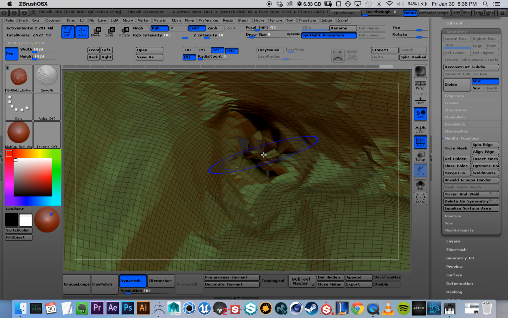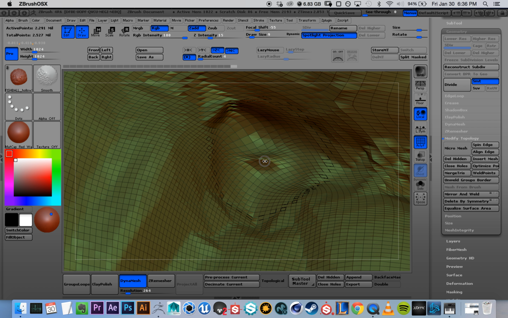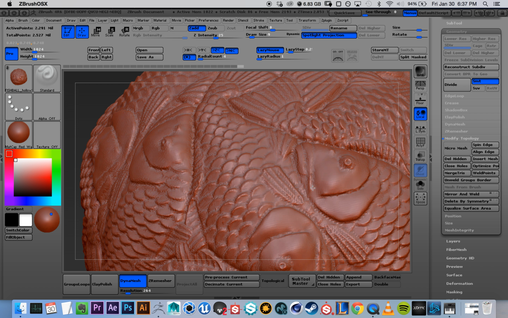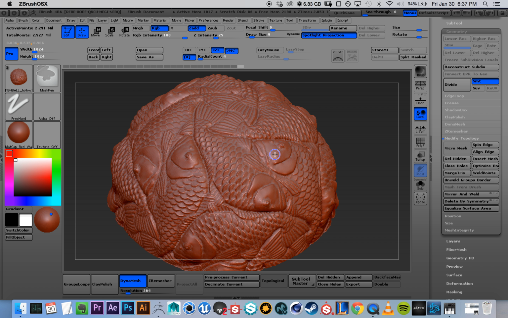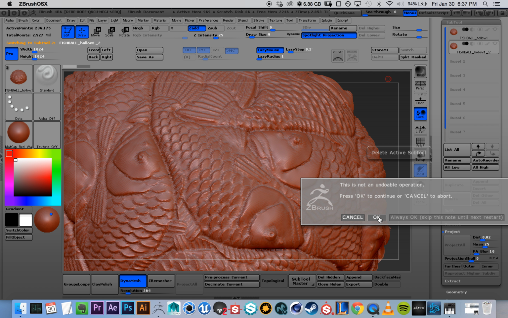Right here could be a big problem with reprint, so just smooth that out. If it's too slow, just increase intensity, being careful not to lose too much of the original detail. Turn off Polyframe if it's too slow. Sometimes changing materials could help too. So just going back and forth, making sure to stay true to the original. You can go to your old one, and once you're done comparing, you can delete it.